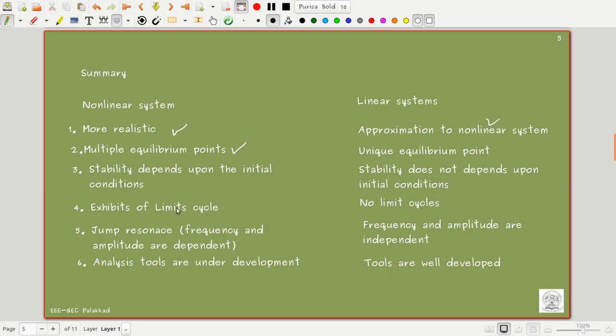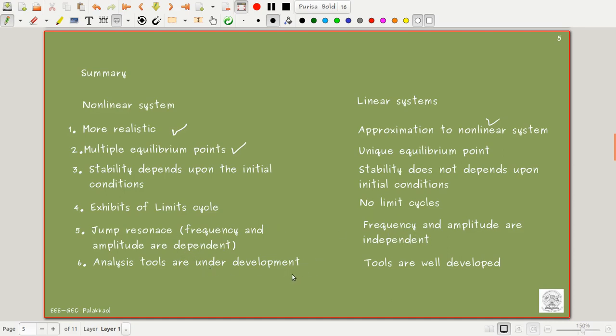We can observe limit cycles in the case of nonlinear systems, whereas we do not observe that in the case of linear systems. We can speak about jump resonance in the case of nonlinear systems. Frequency and amplitude are dependent in a nonlinear system, whereas they are independent in a linear system.